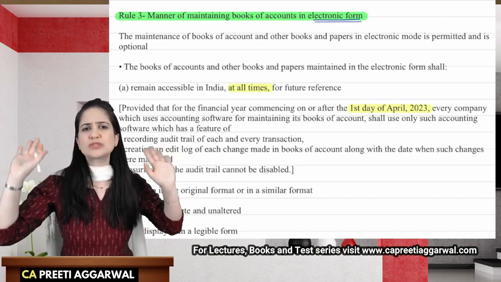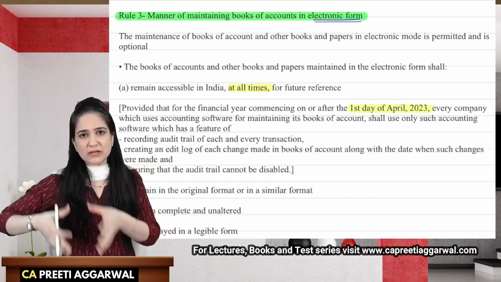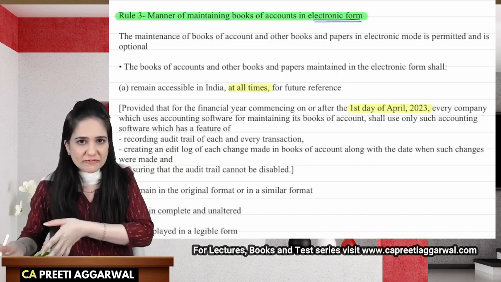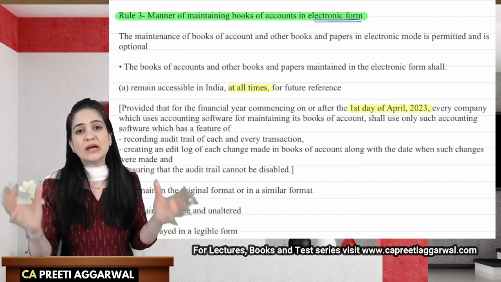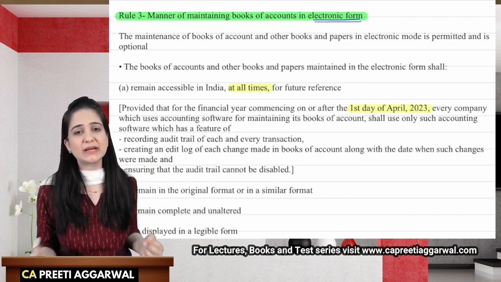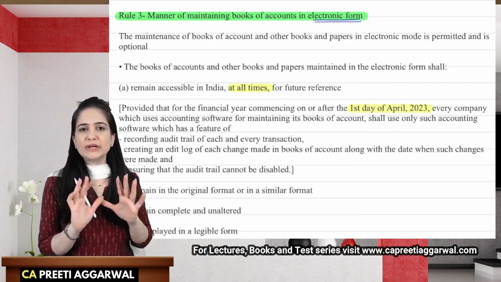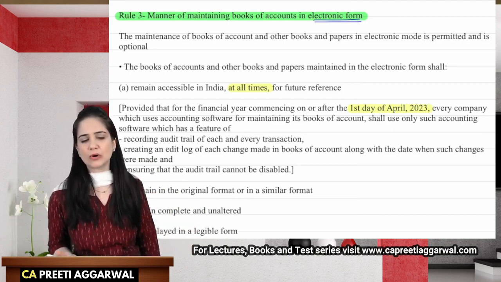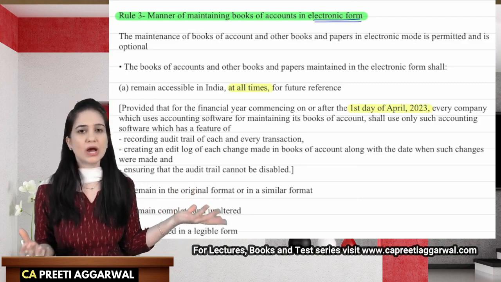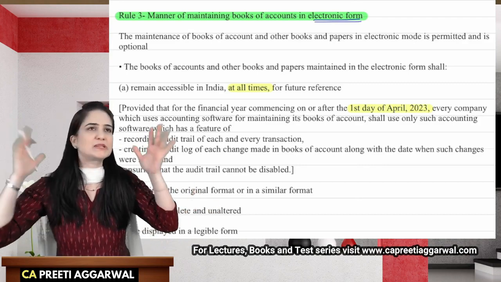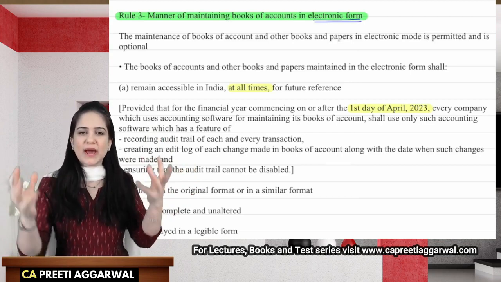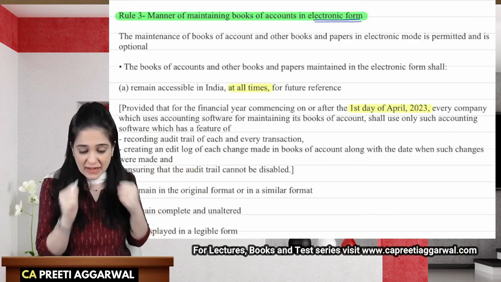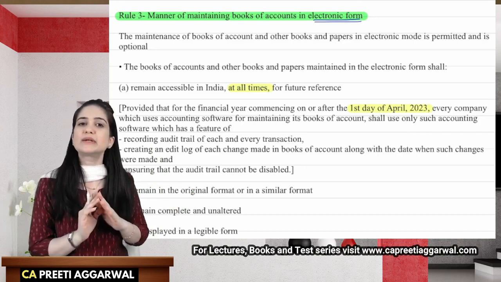So wherever you are storing your data, either in servers in India, in your office, or using cloud servers, it should be accessible in India at all times. It should never happen that my server is down, or I don't know where the data is stored. I have stored it in some cloud space, but I don't know where that data is. That should not happen. You should be able to access that data whenever required. So it should be available at all times in India.